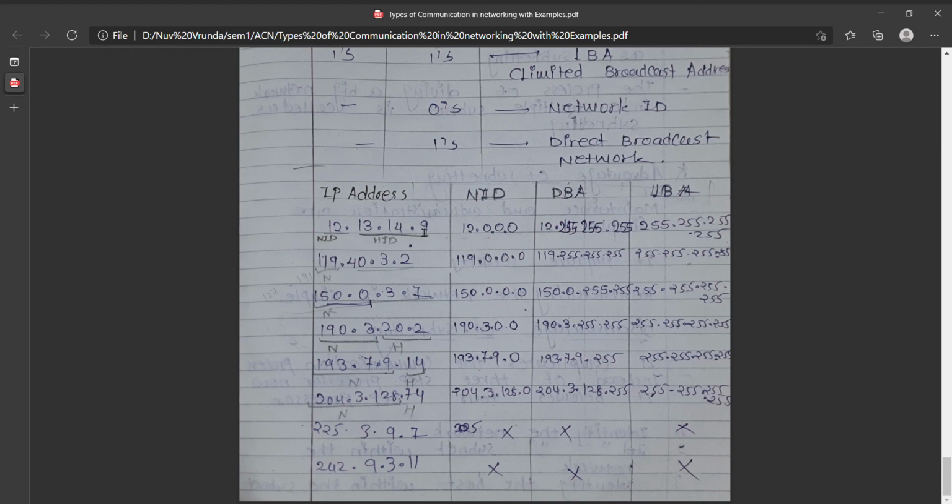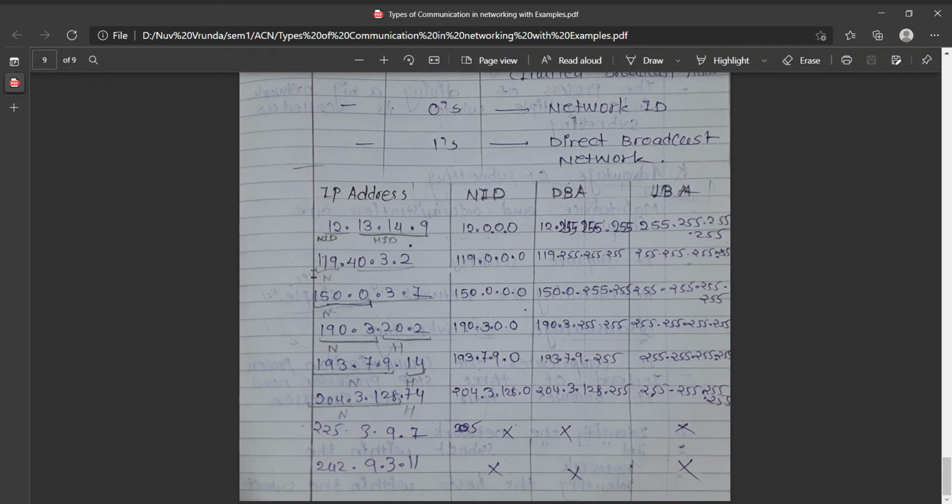When we convert the binary address into decimal, we write 255.255.255 for the host part. For the limited broadcast address, we have to put all the bits as 1, so it is 255.255.255.255. Similarly, we have to do this for every type of address.